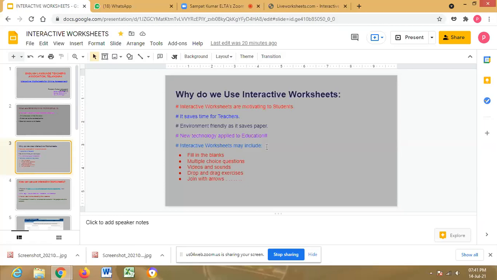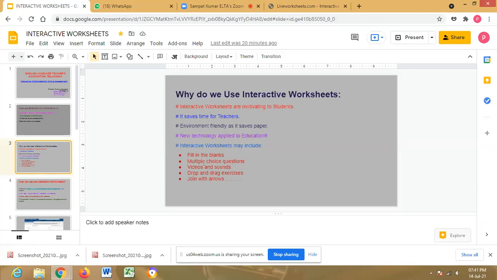Another important thing is that it is environment friendly as it saves paper, and new technology is applied to education. This new technology includes that we can add YouTube videos, MP3 files, audio clips, everything, and whatever technology is available for assessment can be utilized in these live worksheets. That is the important thing here.